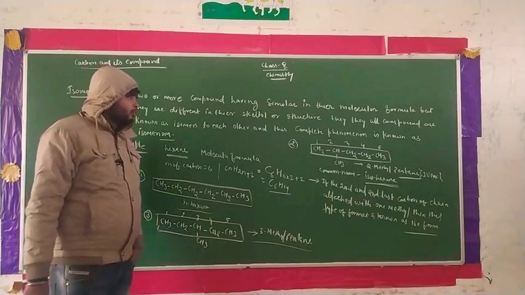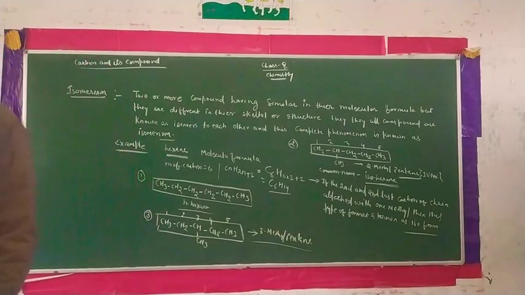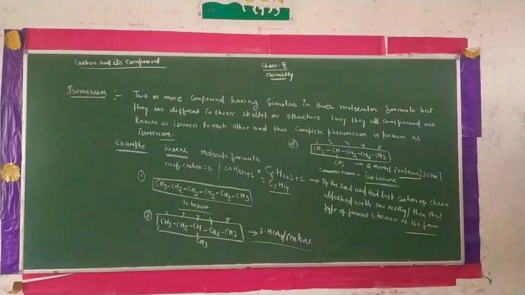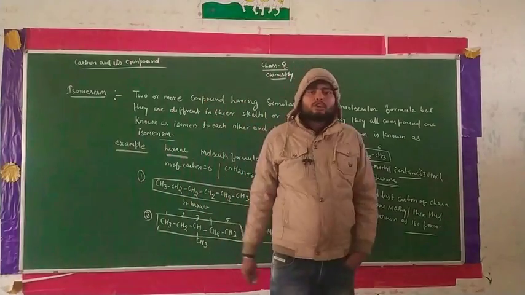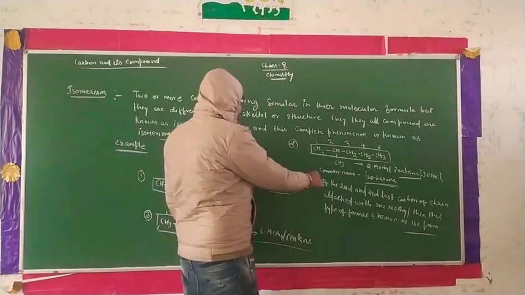Okay, so take a note of this. First of all, this is your isoform.